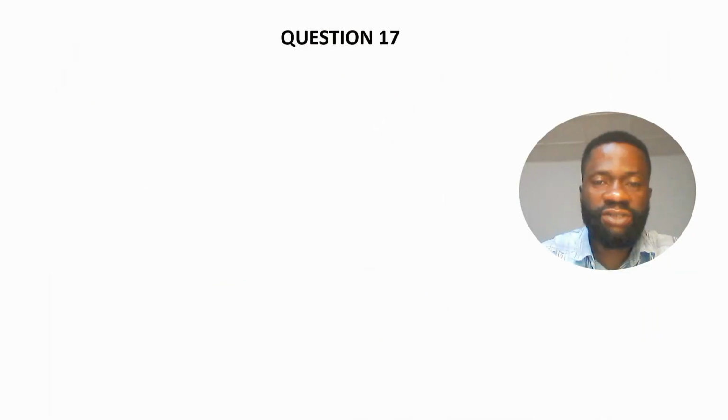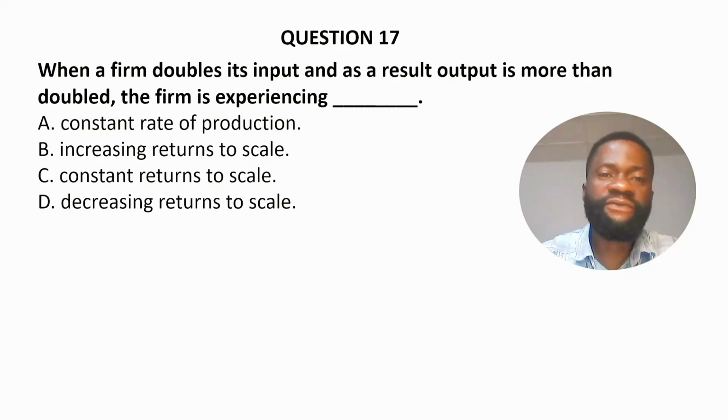Question 17. When a firm doubles its input and as a result, output is more than doubled, the firm is experiencing dash. A. Constant rate of production. B. Increasing returns to scale. C. Constant returns to scale. And D. Decreasing returns to scale.